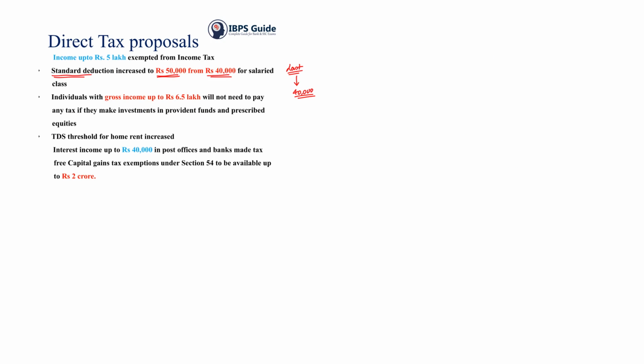Let us take our gross salary as 5 lakh. Before, for transport allowance you would be paying 19,200 or something, and for medical allowance you would be getting 15,000 or something, let us take it as 15,000 only. They cancelled this, and after this they started giving 40,000. You spend this 40,000, this is the standard deduction.